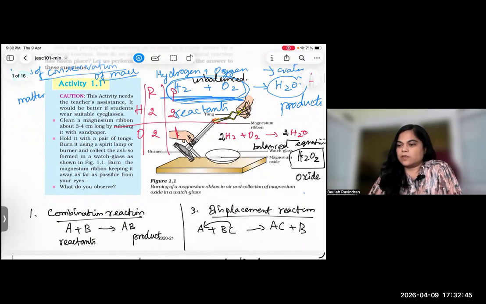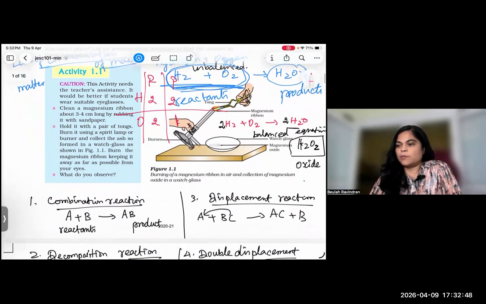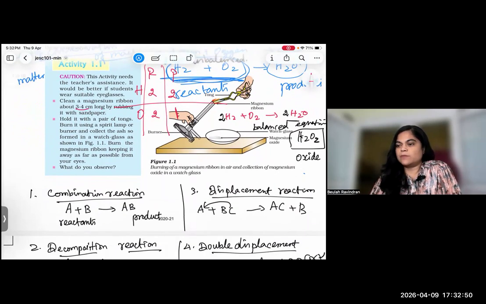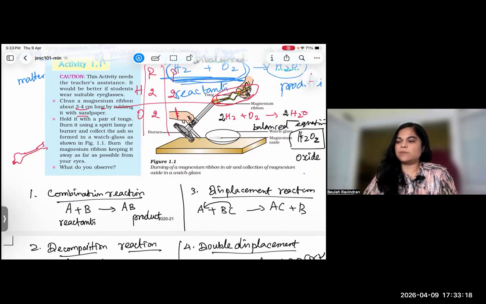This activity needs, okay. So clean a magnesium ribbon about 3 to 4 centimeter long by rubbing it with sandpaper. Hold it with a pair of tongs. This is a pair of tongs. In our kitchen also we are using it. So initially, your mom is using this kind of pair of tongs. Like this we can handle the magnesium ribbon.